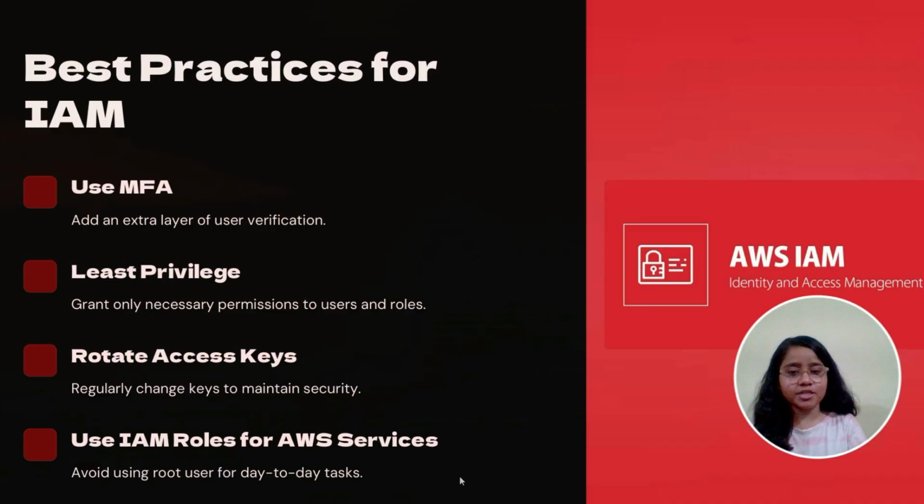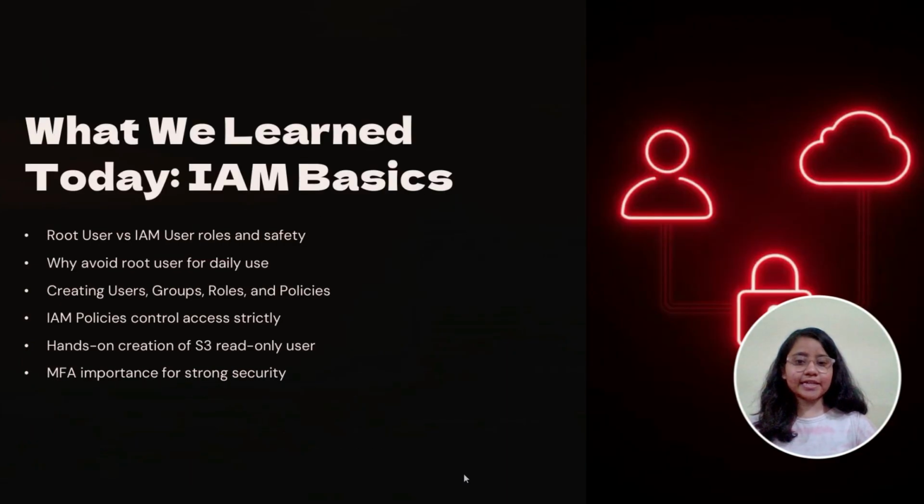Use permission boundaries. Permission boundaries define the maximum permissions an IAM role can have. They are useful for managing permissions in large environments, ensuring that users don't escalate beyond their intended role. By following these best practices, you can ensure that your AWS environment stays secure, manageable, and compliant with the best security standards. Alright, let's quickly summarize what we have learned in today's video.